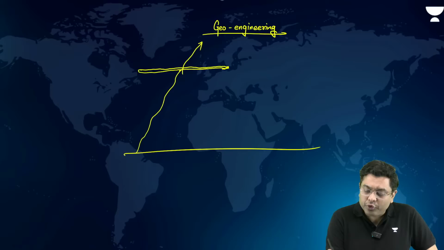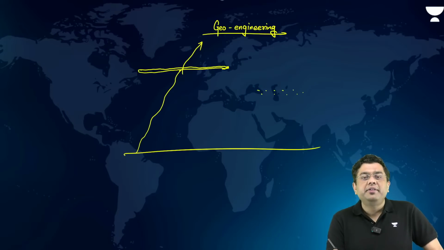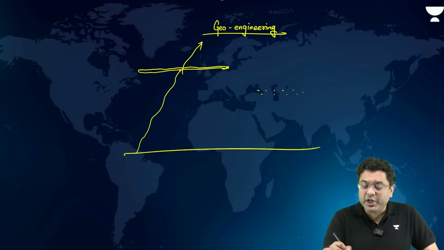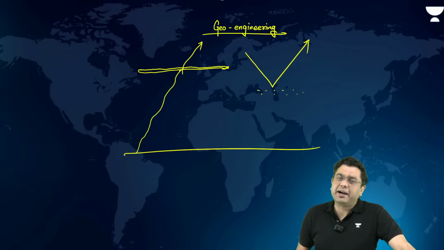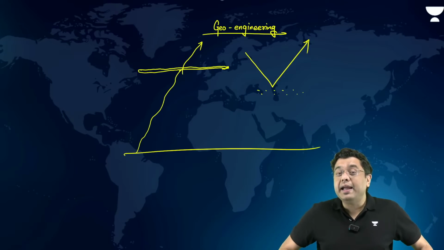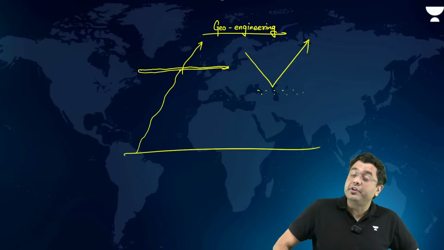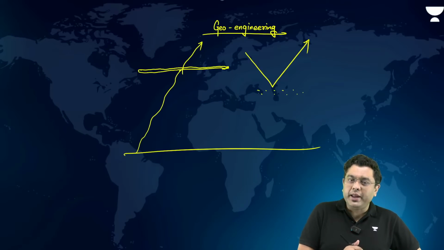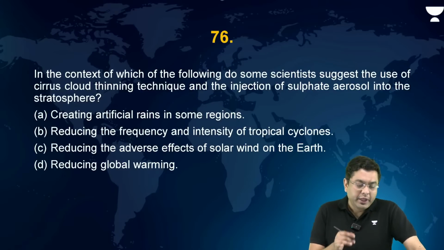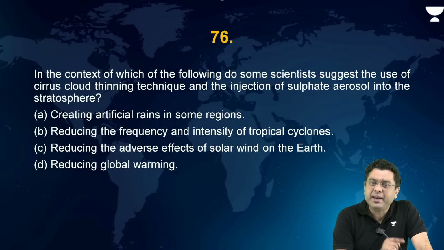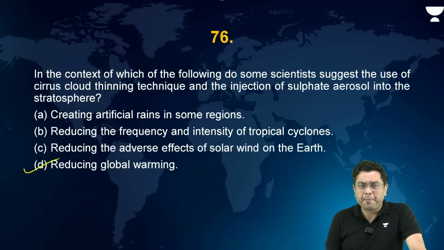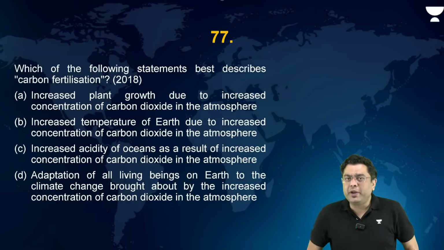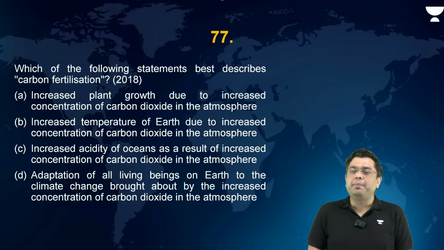Second is sulfate aerosols. Sulfate aerosols are whitish in nature, so they will re-radiate back the solar rays due to having a very high albedo. Reflectiveness is very high, so they will again provide cooling to the ground surface. So in this case, where is this important? Reducing global warming.